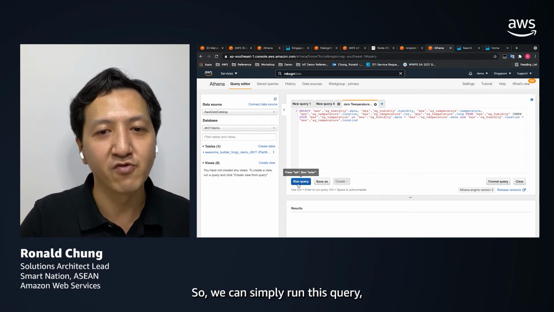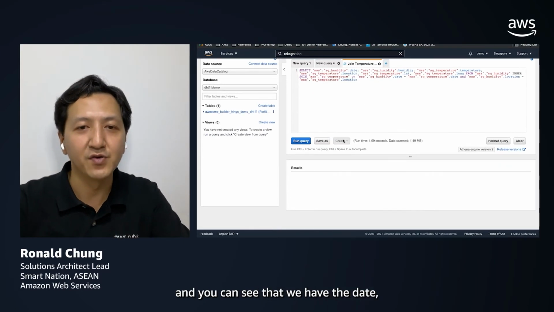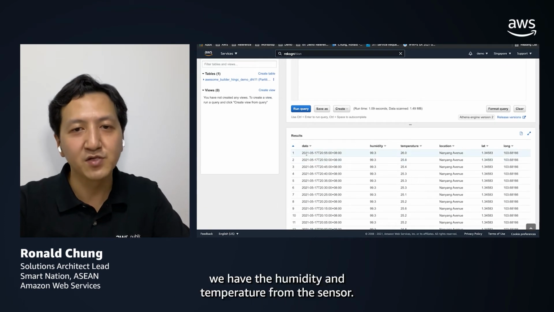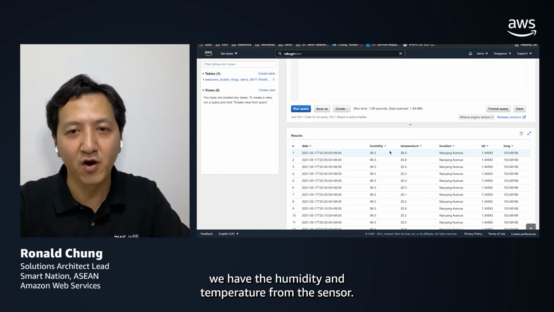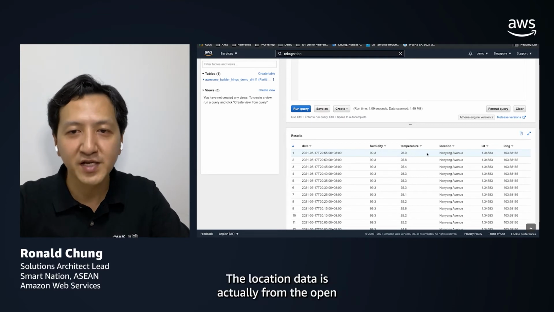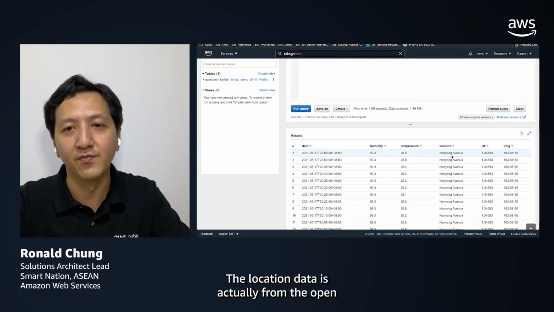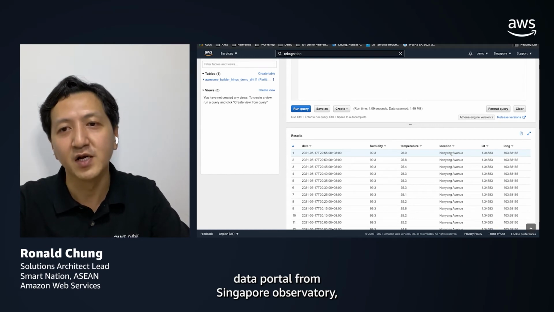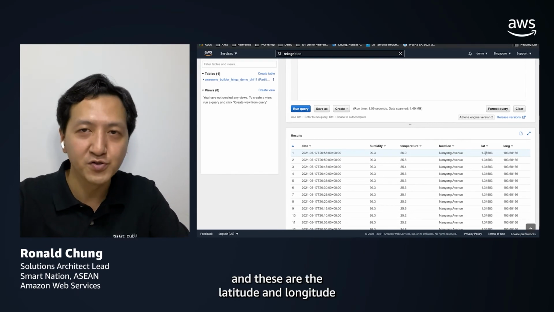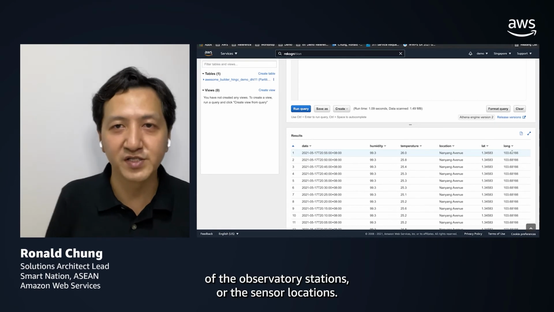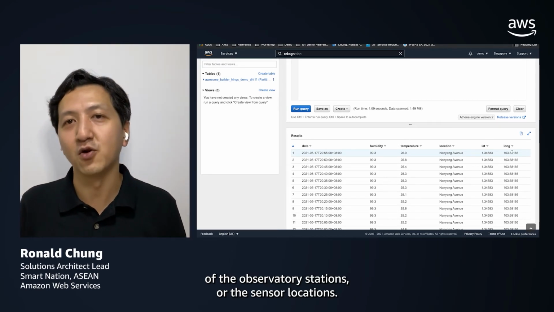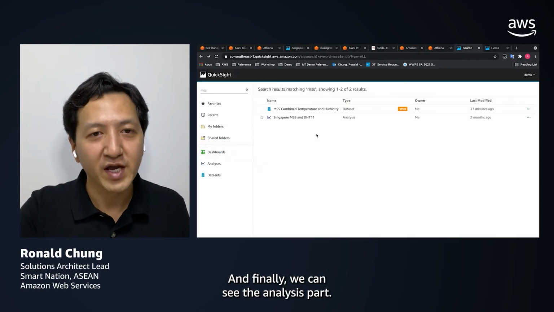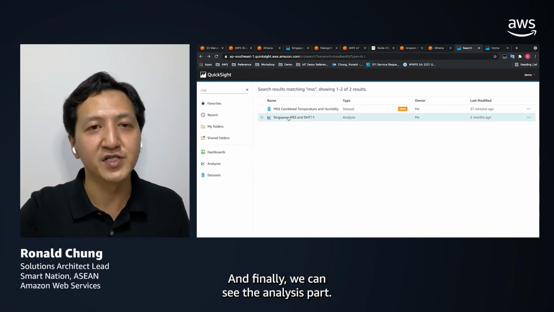So we can simply run this query, and you can see that we have the date, we have the humidity and temperature from the sensor. The location data is actually from the open data portal from the Singapore Observatory. And these are the latitude and longitude of the observatory stations or the sensor locations. And finally, we can see the analysis part.